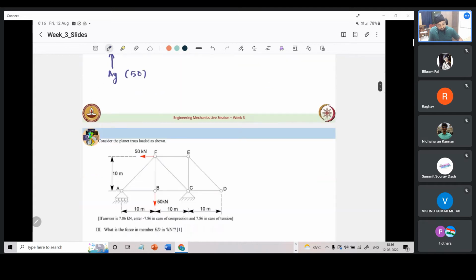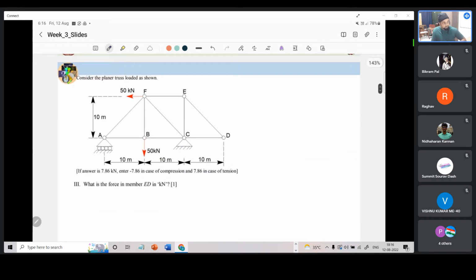Okay. What is the third question? Here we can see that the third question is, what is the force in member ED? This member is what we are talking about. What is the force in that member? Now here we can solve this using two methods for truss analysis. One is using the method of joints and the other is the method of sections.